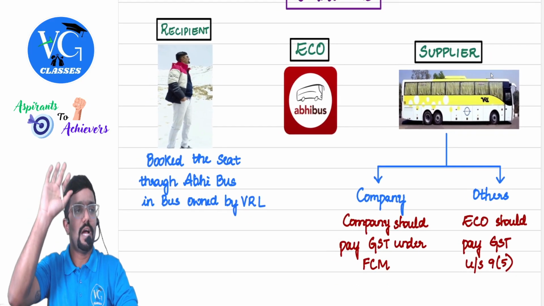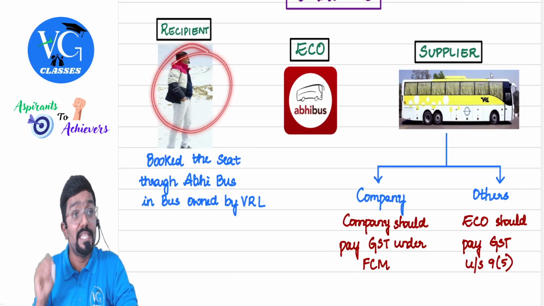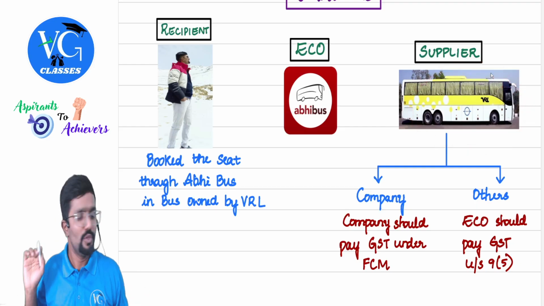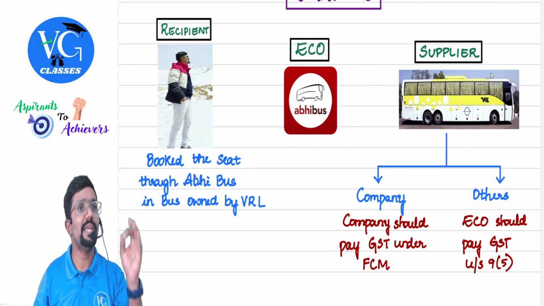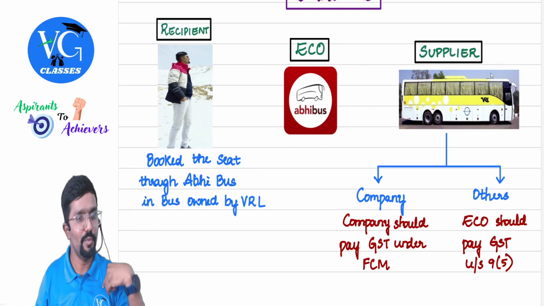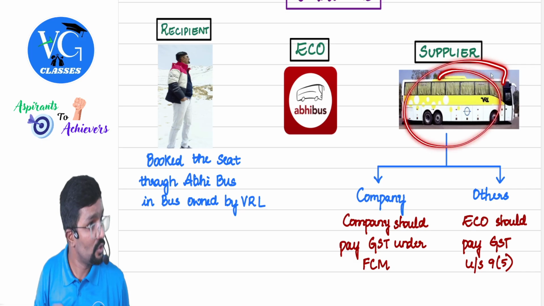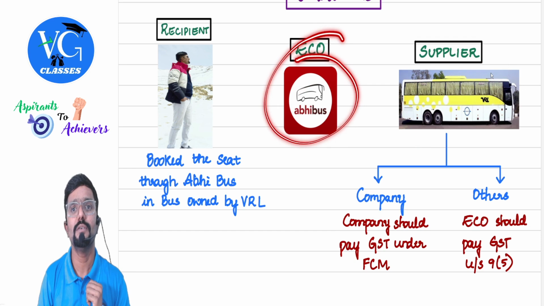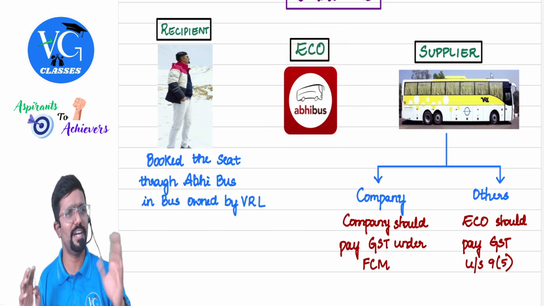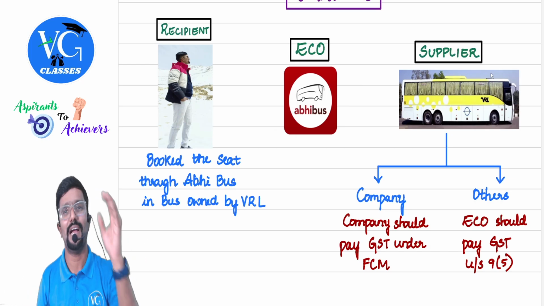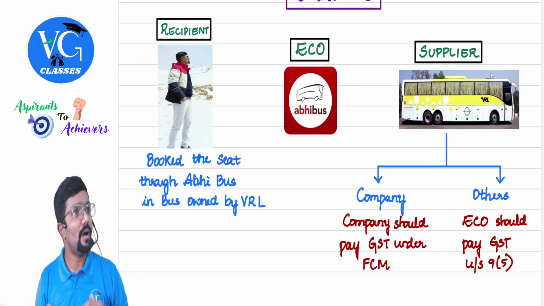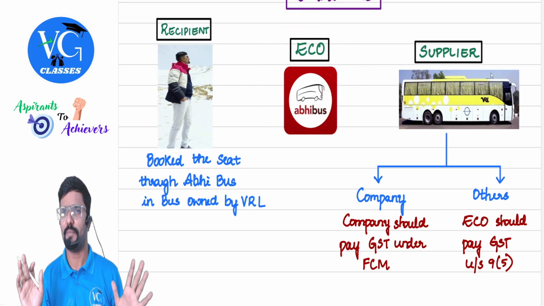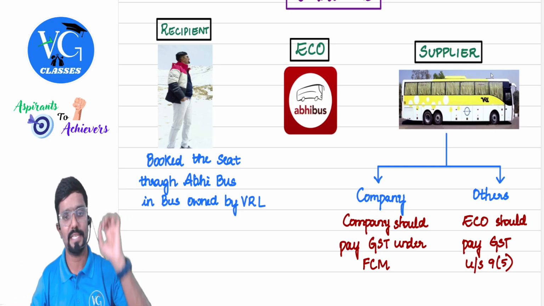Okay. Assume Vikas is booking a seat, not the entire bus, a seat in VRL through what? Abhibus. Got it? I am booking a bus seat in VRL through Abhibus. Who is Abhibus? The e-commerce operator. RedBus, Abhibus, there are a lot of them. I have taken one example, and obviously that doesn't mean that only this person is covered here. No, any e-commerce operator through whom I am booking the ticket, guys.